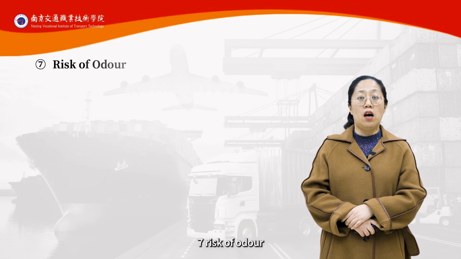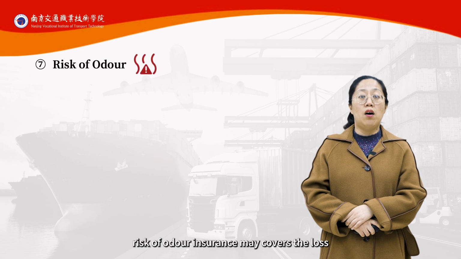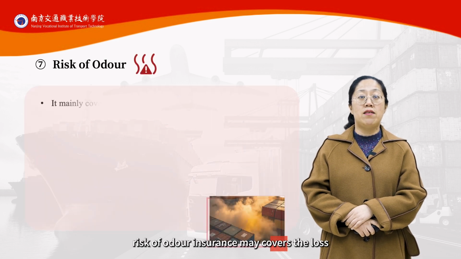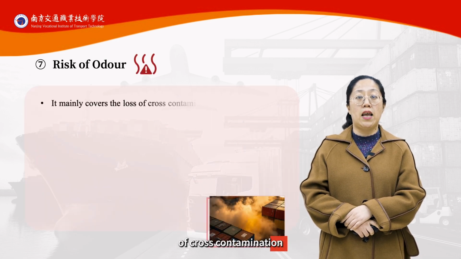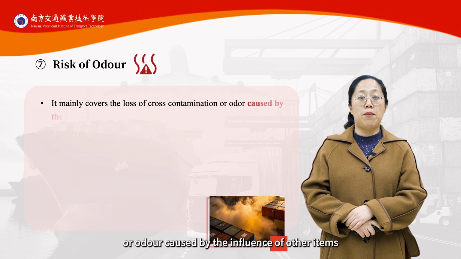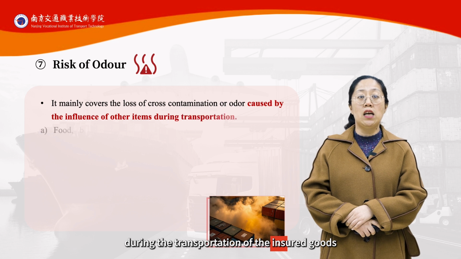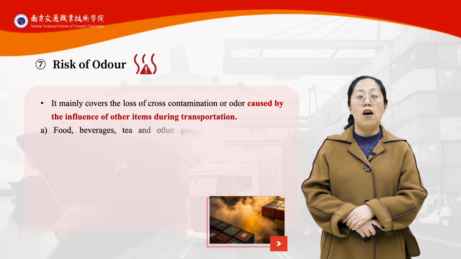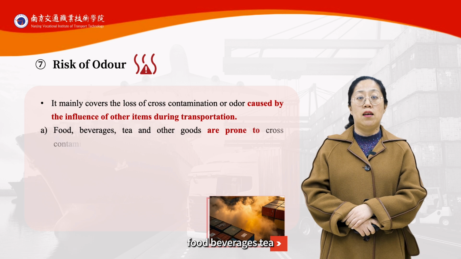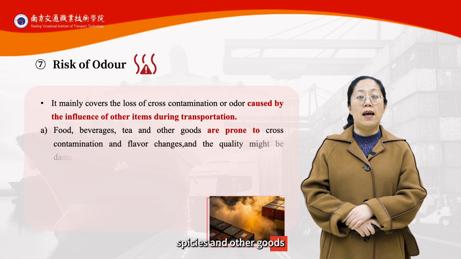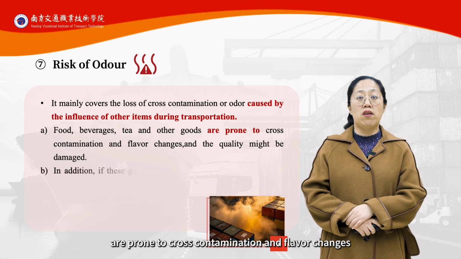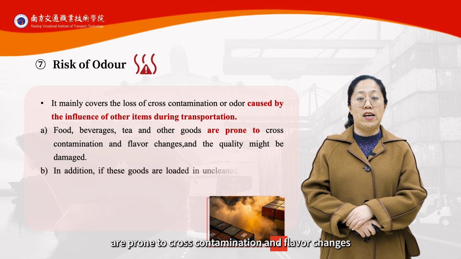7. Risk of odor. Risk of odor insurance mainly covers the loss of cross-contamination or odor caused by the influence of other items during the transportation of the insured goods. Food, beverages, tea, traditional Chinese medicine, spices, and other goods are prone to cross-contamination and flavor changes.